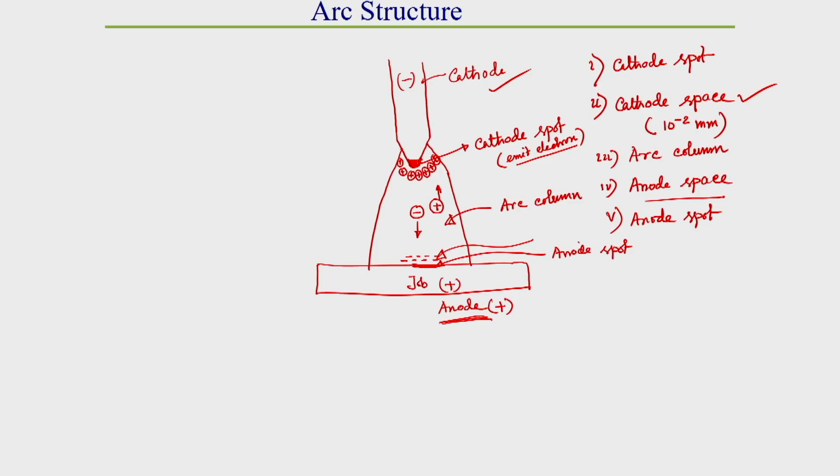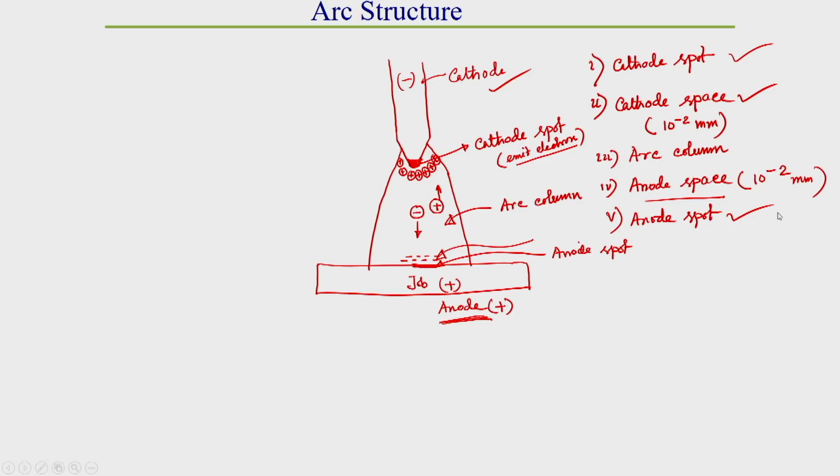It is a surface over the anode where the electron is absorbed. This region is generally a little bit bigger than the cathode spot region, and it has a thickness within a range of 10 to the power minus 2 mm.